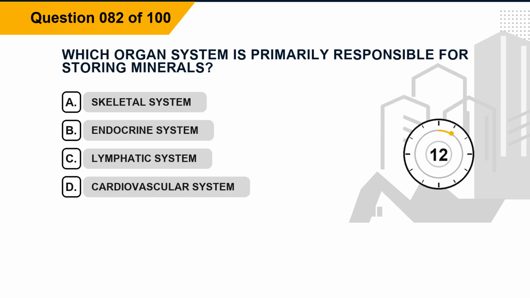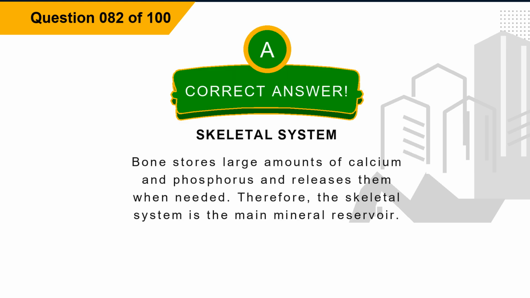Question 82. Which organ system is primarily responsible for storing minerals? Option A, skeletal system. Option B, endocrine system. Option C, lymphatic system. Option D, cardiovascular system. The correct answer is option A, skeletal system. Explanation. Bone stores large amounts of calcium and phosphorus and releases them when needed. Therefore, the skeletal system is the main mineral reservoir.